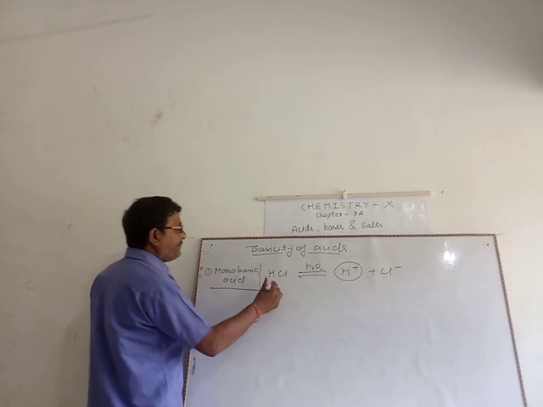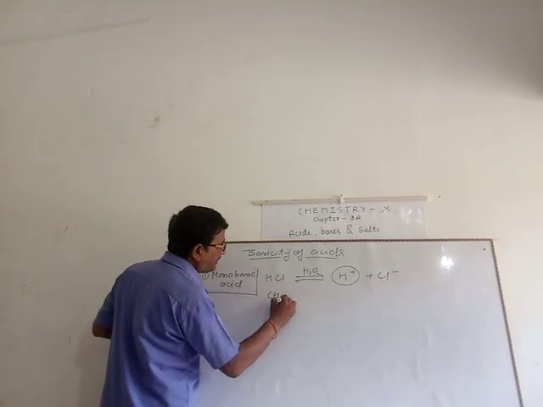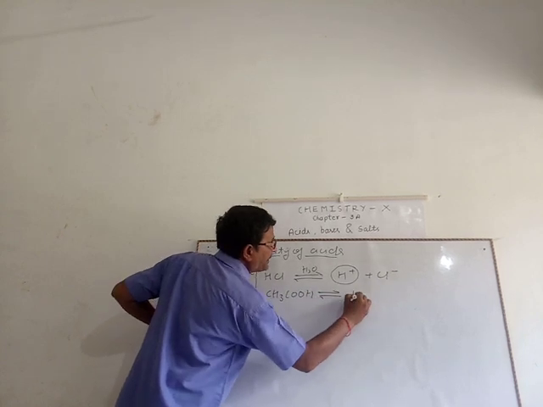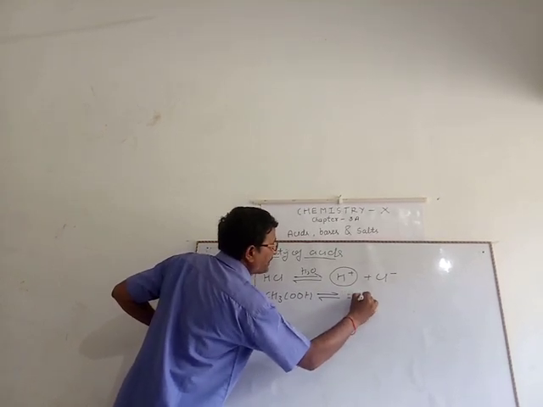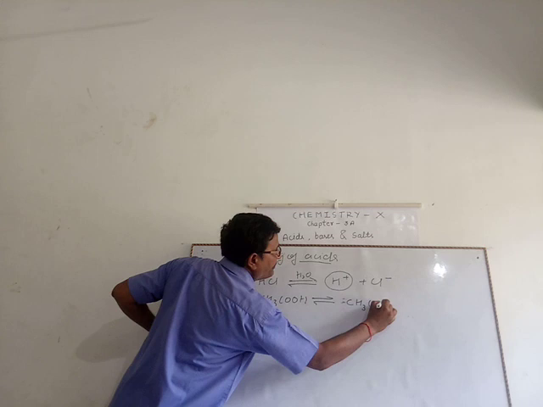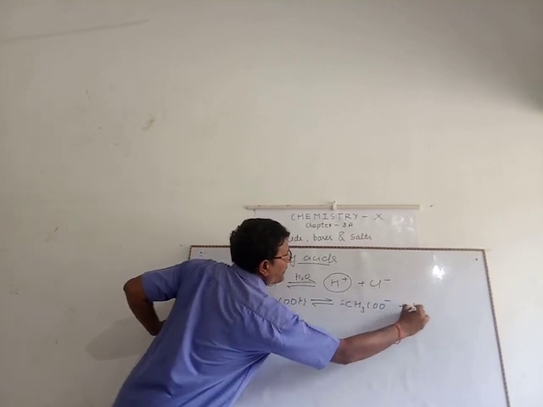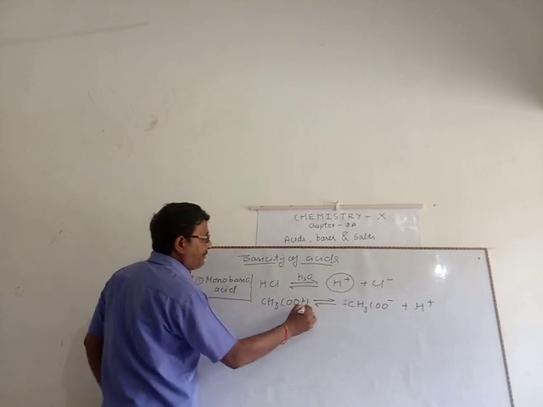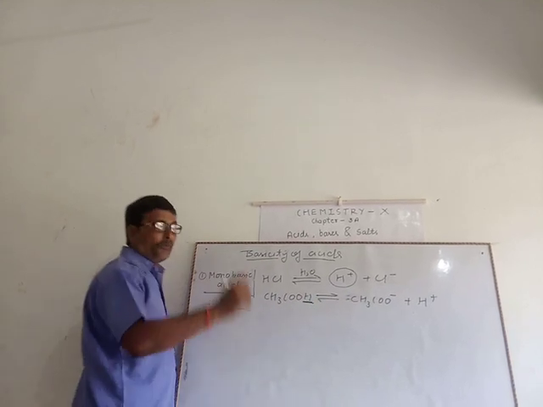See that in case of acetic acid, CH3COOH, it has one replaceable hydrogen ion. So the basicity of acetic acid is also 1.